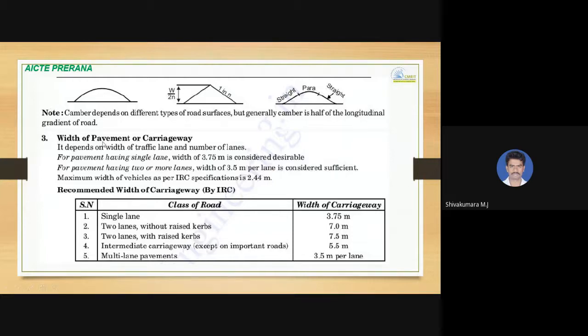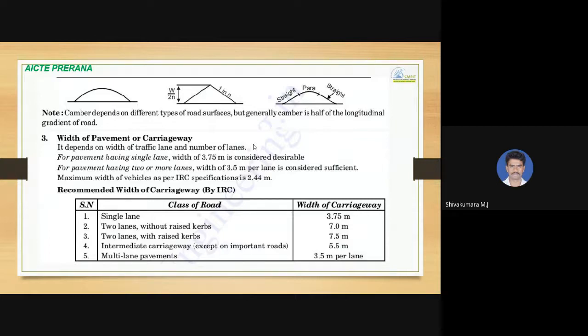Next, it is the width of a pavement or carriageway and the cross-sectional elements. The width of pavement depends on the width of a traffic lane and also the number of lanes, whether it is a single lane road or two lane road, and under that again whether curbs are provided or not, and then multi-lane pavement.